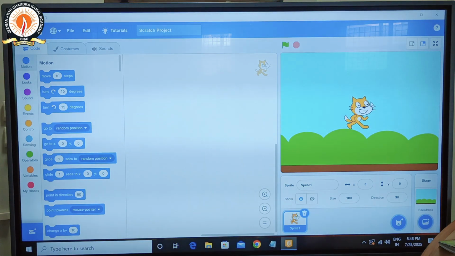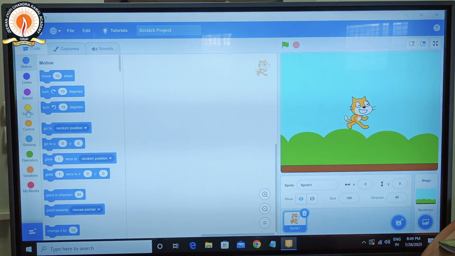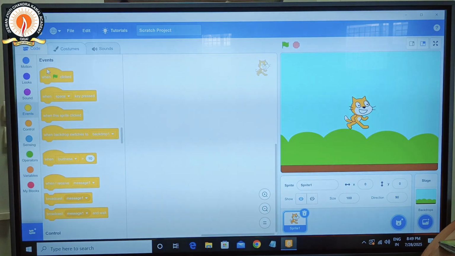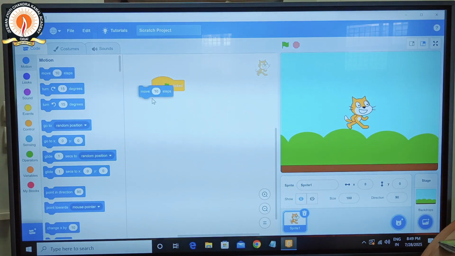Okay. Now the first block is motion. So I just drag the move block. For any project you have to start, first go to the event block. Here you drag the "when green flag clicked" block. Okay. Always start from the green flag. Now we have to move to the motion block. Here we drag the move 10 steps block.